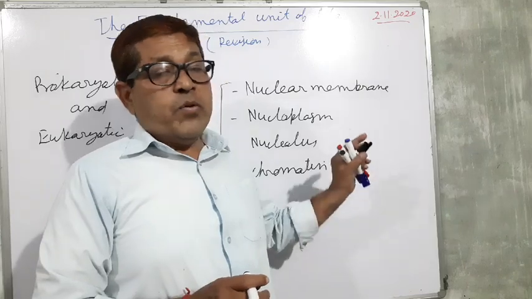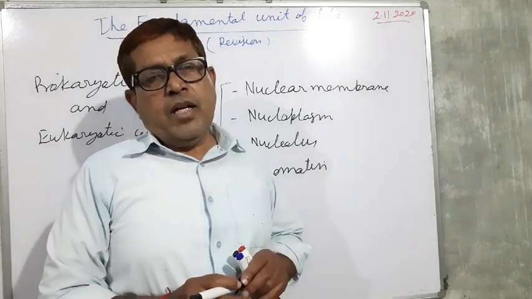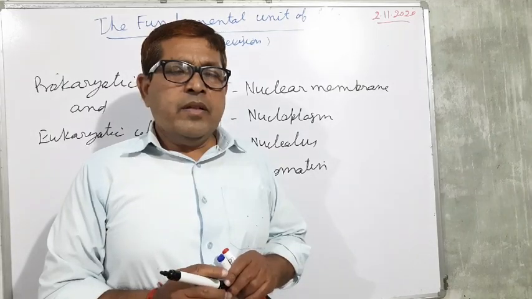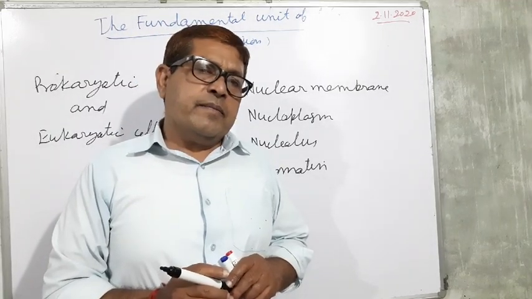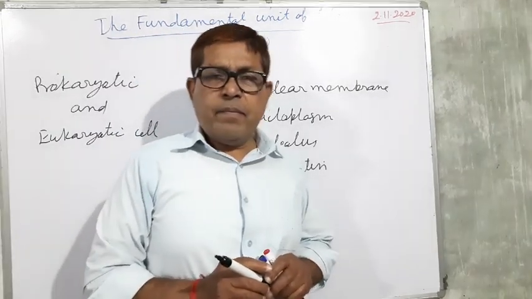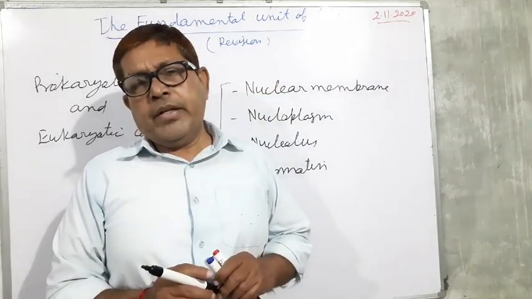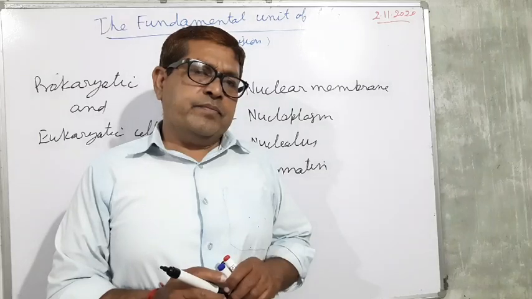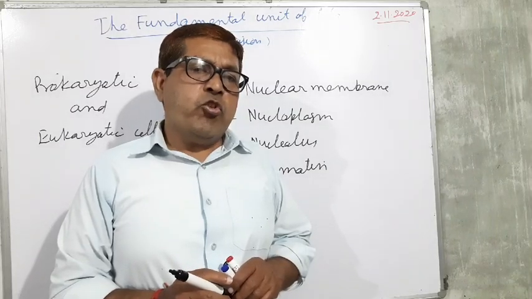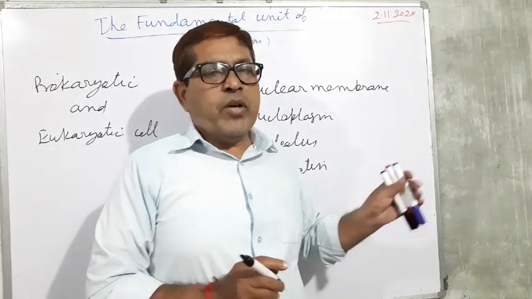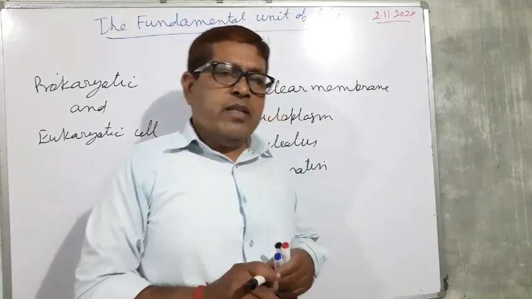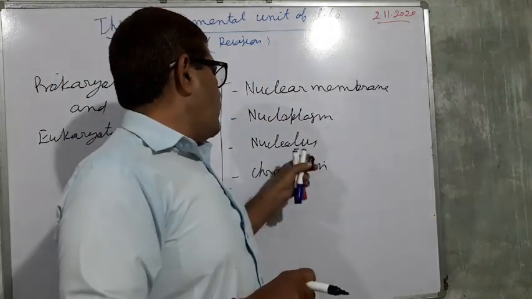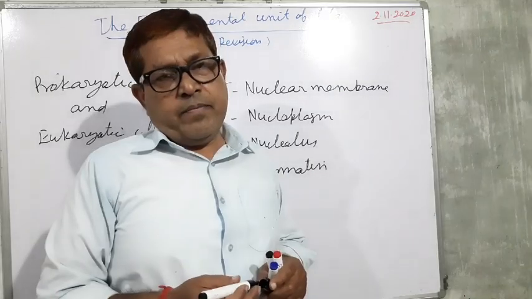So prokaryotic cells have no well-defined nucleus but have DNA and some proteins, called the nucleoid. While eukaryotic cells have a well-defined nucleus, and the well-defined nucleus consists of nuclear membrane, nucleoplasm, nucleolus, and chromatin.